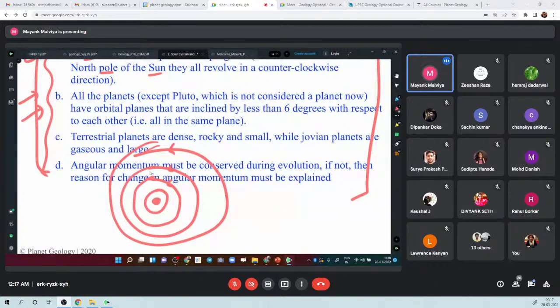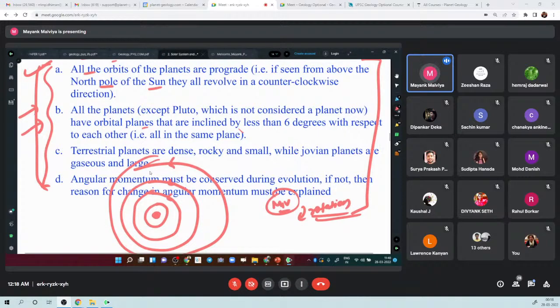Somebody on YouTube is asking whether Mercury and Venus have the opposite direction. Actually that is wrong. Their rotation is different from the other planets, but they revolve in the same anti-clockwise direction. Here I am talking about revolution, not rotation, which is what you are talking about. I hope this is clear.